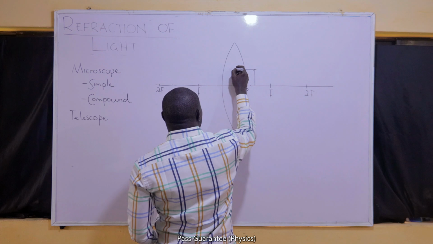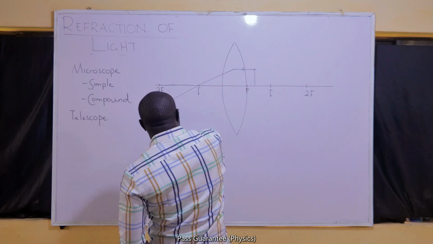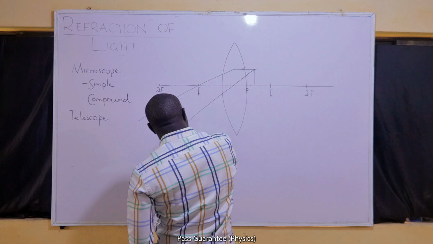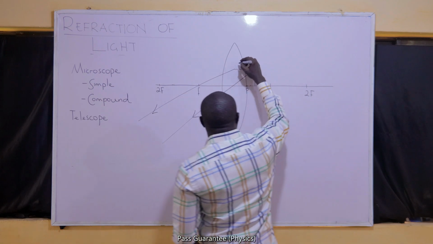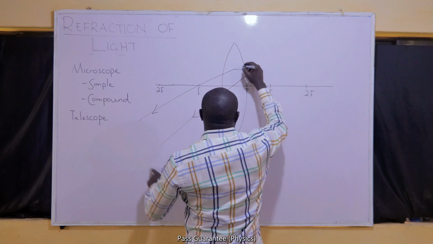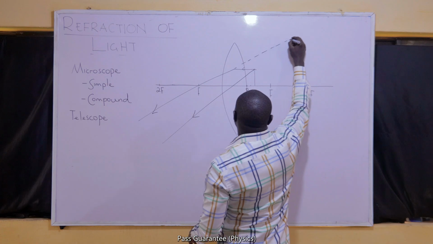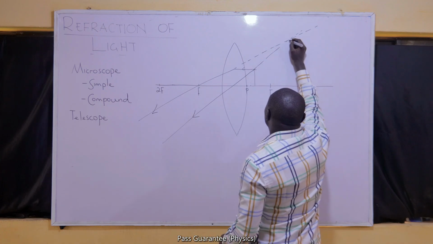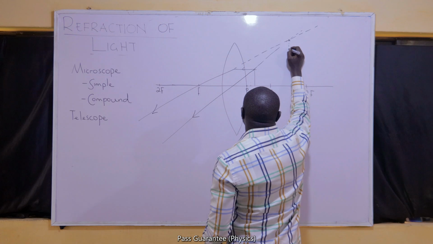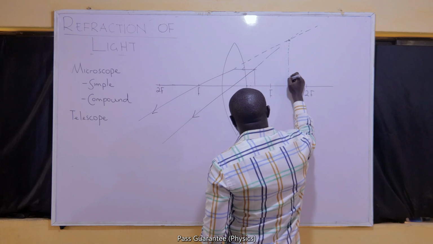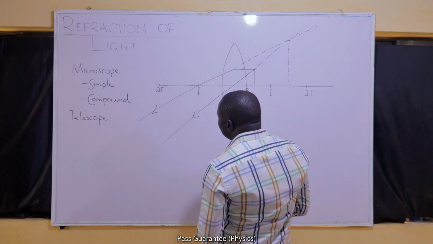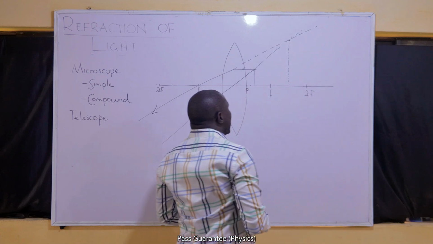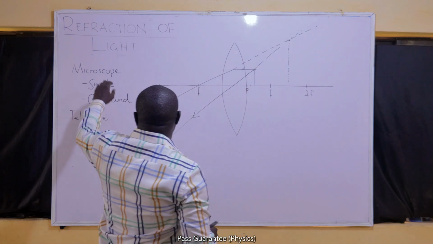Any ray of light that is parallel to the principal axis will go through F, and any ray of light that goes through C will pass through C undeviated. If we extend them, they won't meet on this side, so we extend them backward. If we extend them backward, they will meet, and we can put the image there. You will observe that the image here is magnified, and that is the essence of a microscope.